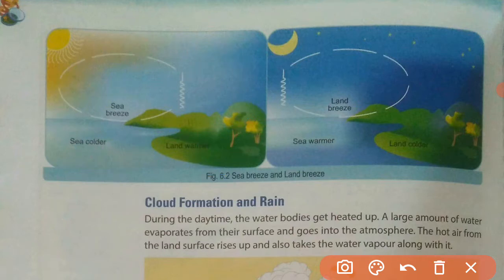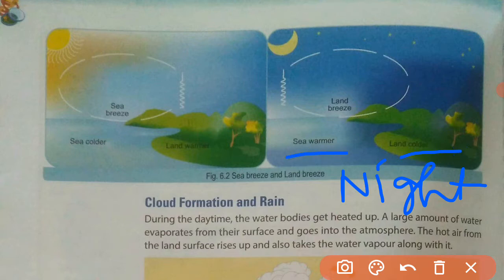Just opposite to the sea breeze happens during the night. During the night, when the sun is absent, when there is no sunlight and heat of the sun, the sea surface and the land surface will start to become cooler.